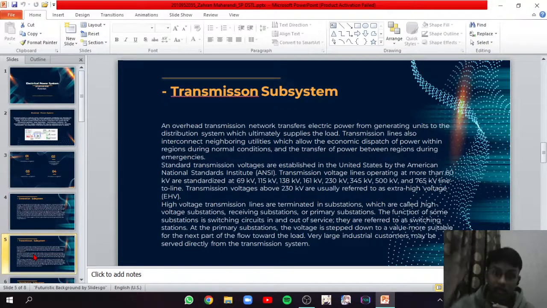Next subsystem is the transmission subsystem. An overhead transmission network transfers electric power from generating units to the distribution system, which ultimately supplies the load. Transmission lines also interconnect neighboring utilities, which allows the economic dispatch of power within regions during normal conditions, and the transfer of power between regions during emergencies.